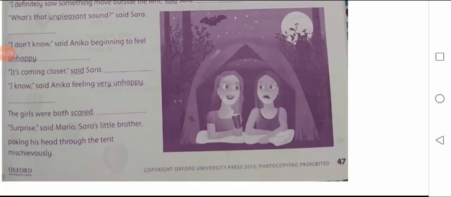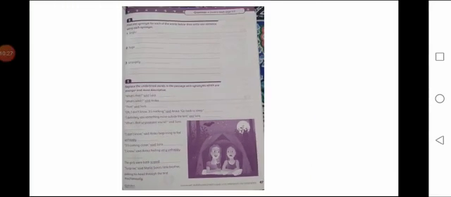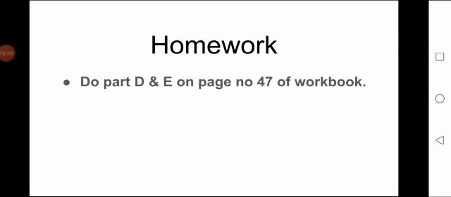I've read it for you. And I think said is used again and again, and you have to find different synonyms for the given words. Next is homework. Do part D and E on page number 47 of workbook. So for part D, I've told you the meaning, and you can say synonym, and you have to make the sentences. And for E part, you have to replace the underlined words with their synonyms.